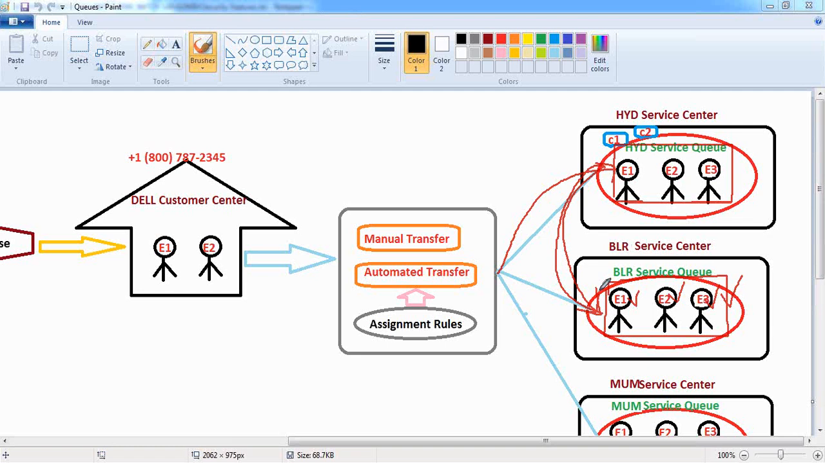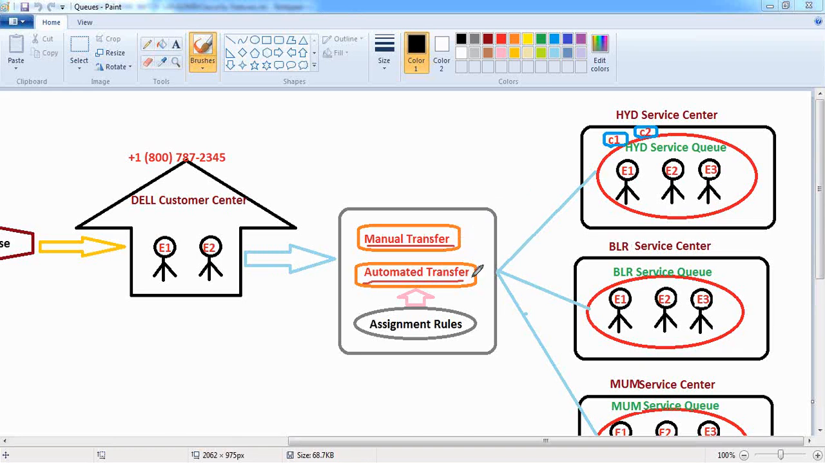So in this case, how can we configure that queue's information? Now let's see practically. And once a queue has been created, how can we assign the record to the queue manually and then automated? That we have already discussed in the last session. Whenever I assign the record to the queue, two ways are available. One is manual transfer, the second one is automated transfer.